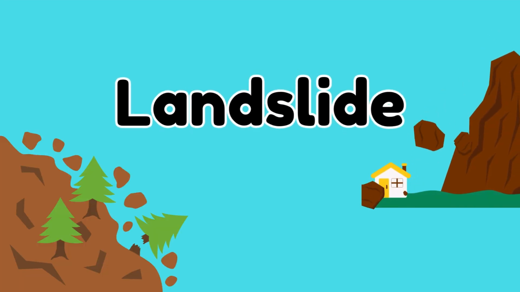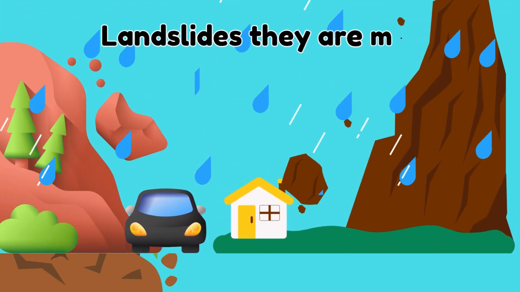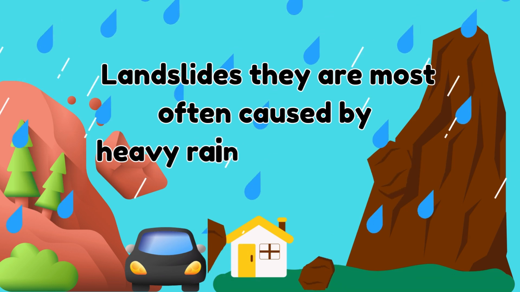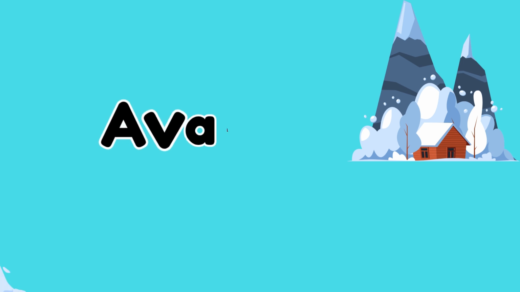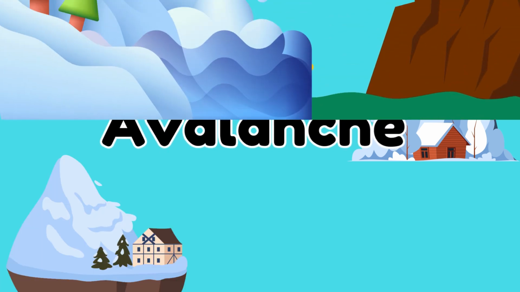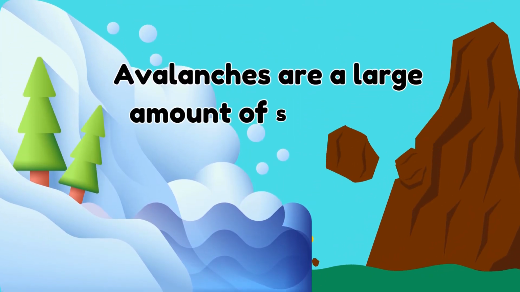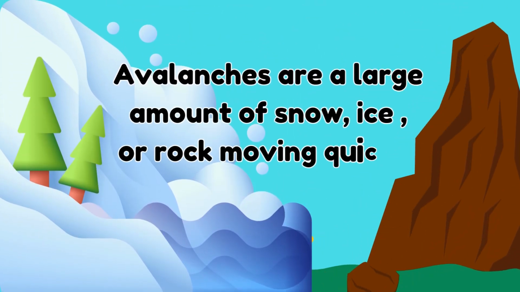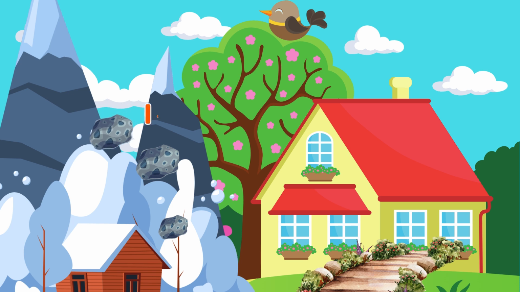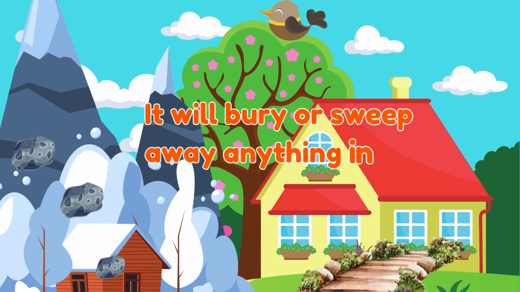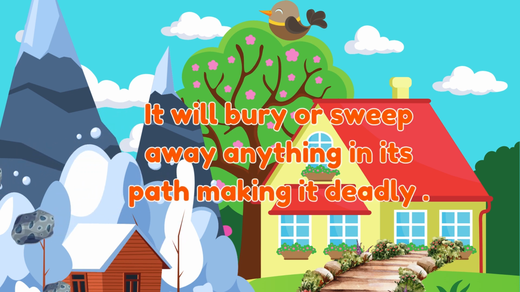Landslide. Landslides are most often caused by heavy rain and earthquakes. Avalanche. Avalanches are a large amount of snow, ice, or rock moving quickly down a slope. It will bury or sweep away anything in its path, making it deadly.